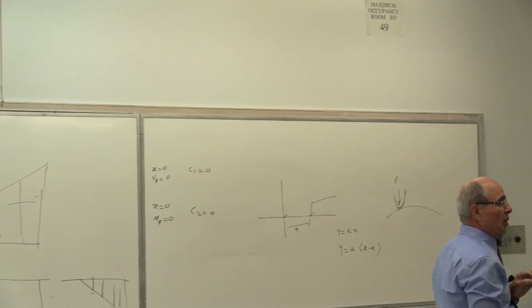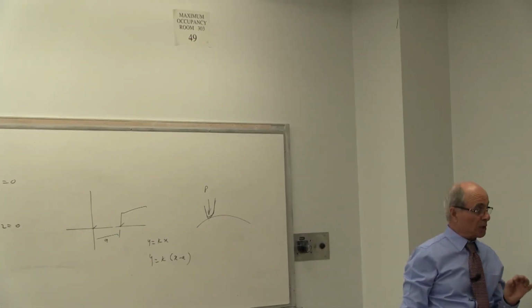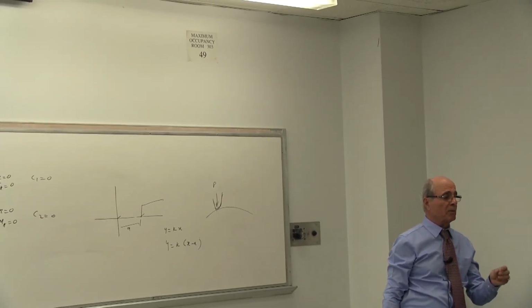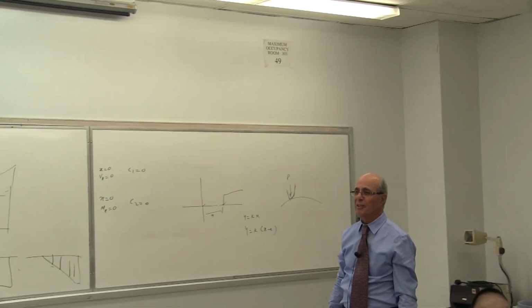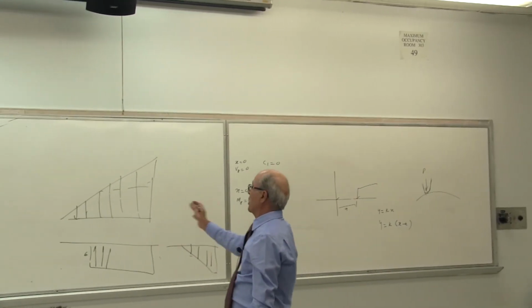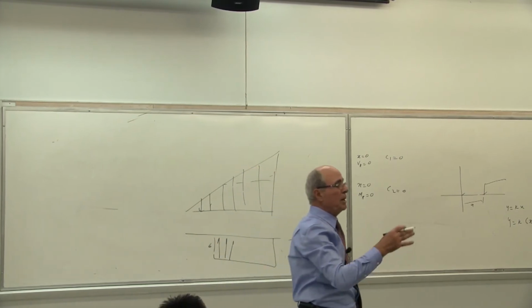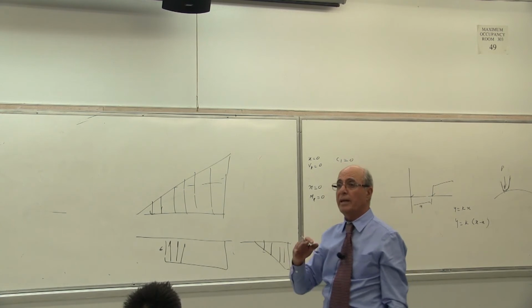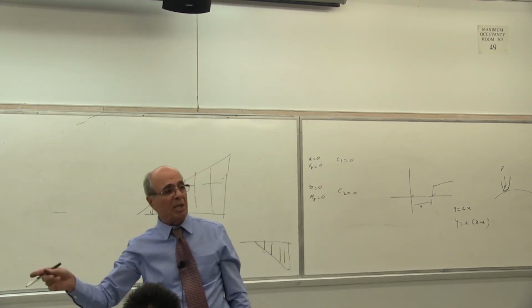And also, they must be linear with respect to the load. In other words, when the load doubles, the deformation becomes double, correct. That's what linear means. Is that correct or not? That is why I erased everything here. If you go back and look at all your homework from ME 218 and 219, you will see that theta and y and w are always linear with respect to P and W.